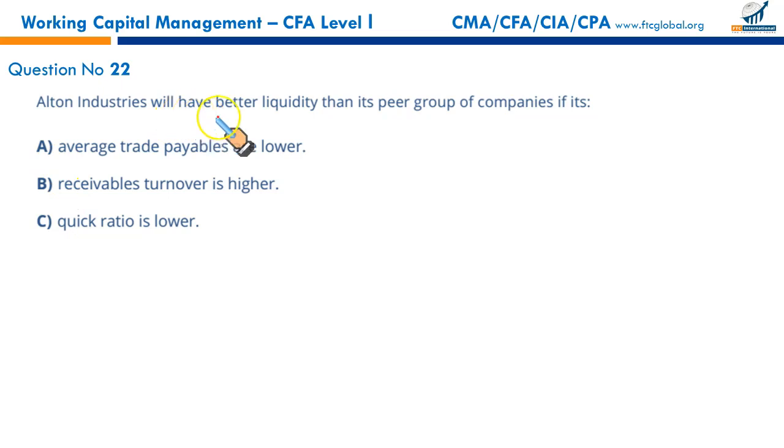Altern Industry will have better liquidity than its peer group of companies if its average trade payables are lower. If your average trade payables are lower, it means you are frequently making payments. You are paying them again and again after a few days. When you pay your accounts payable frequently, you have lower accounts payable, your liquidity will be low. This is not a good approach. Delay as much as you can without damaging your relationship with your vendors.